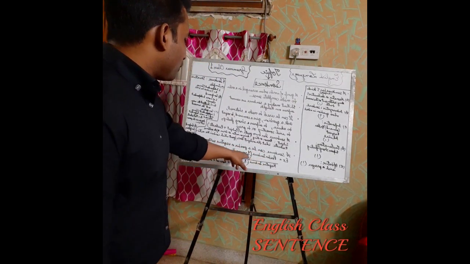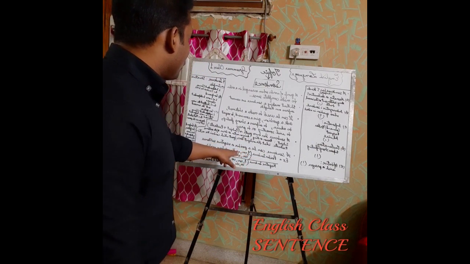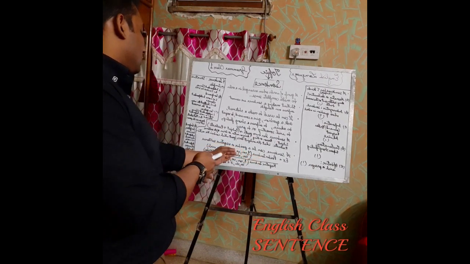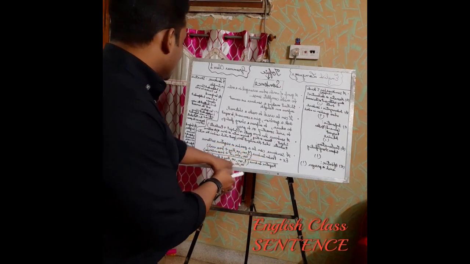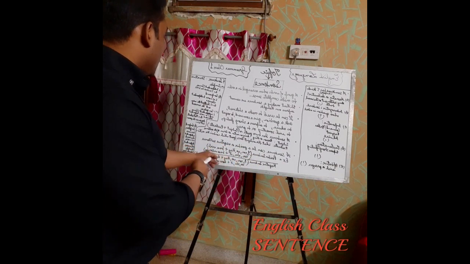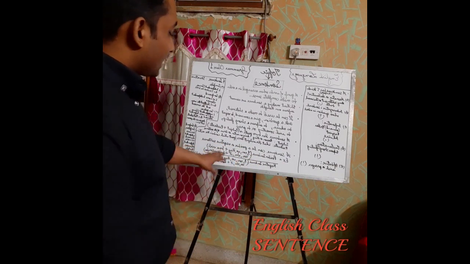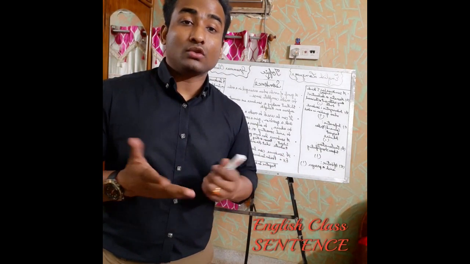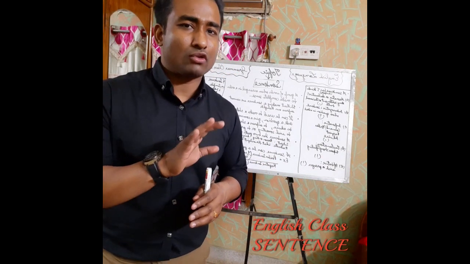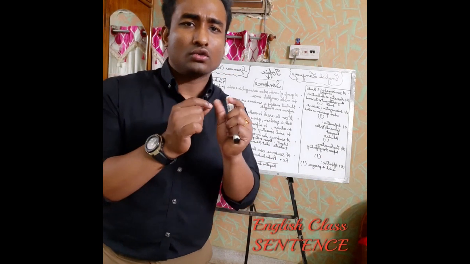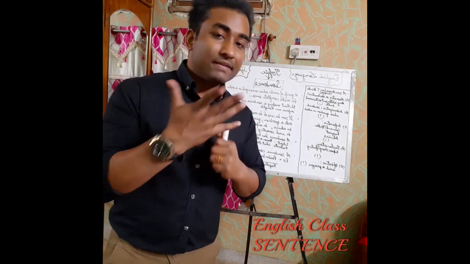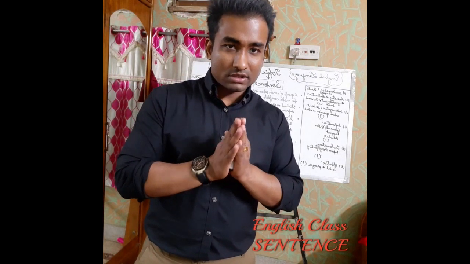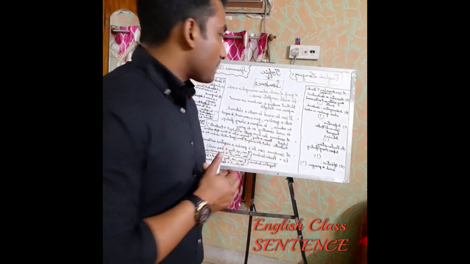Positive sentence: if you are using the pronouns like I, you, we, they, with that you have to use a base verb. Then again for a negative sentence, something like that only: I, you, we, they, with that do not and a base verb. So suppose I'm saying I like noodles. This is a positive sentence because I have not used any word like no, do not or does not. But if I say I do not like noodles, that is a negative sentence. So I hope I have made you understand with this particular example.